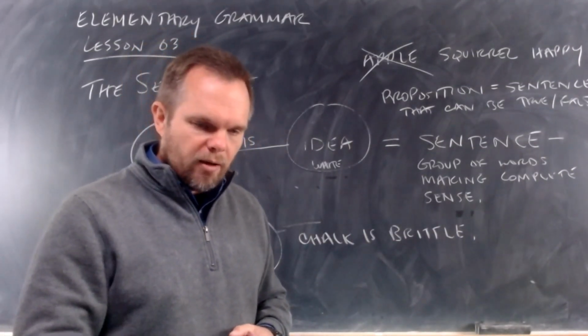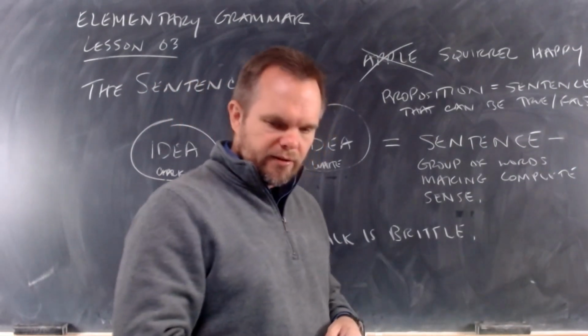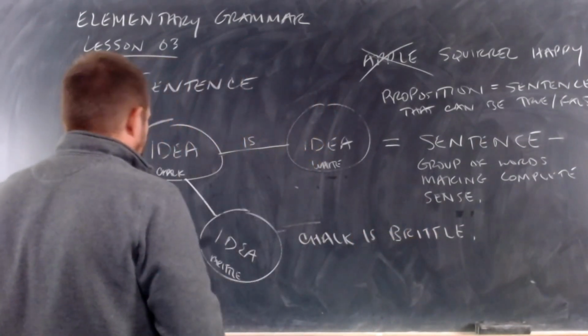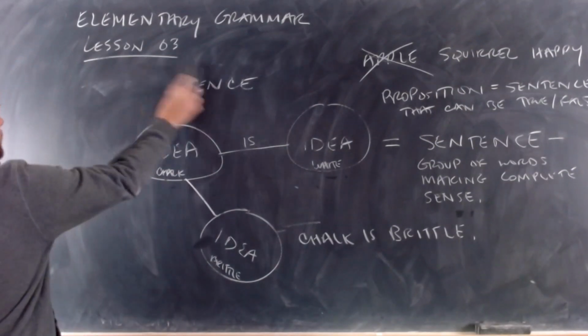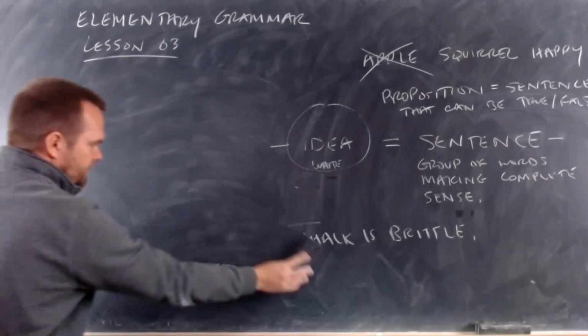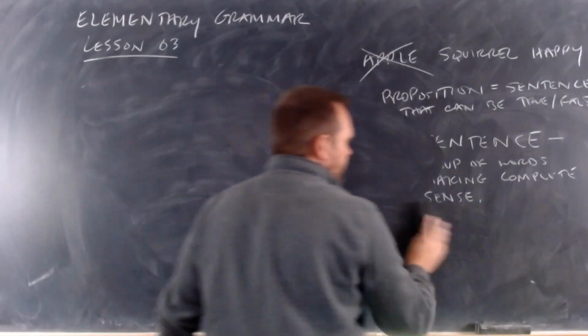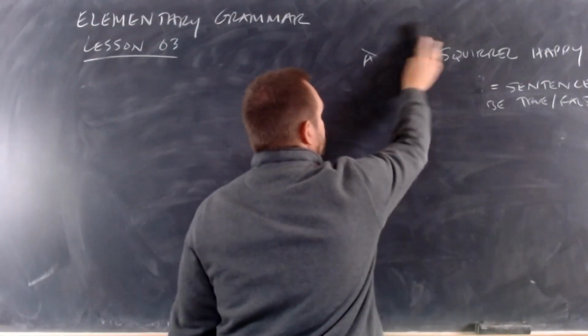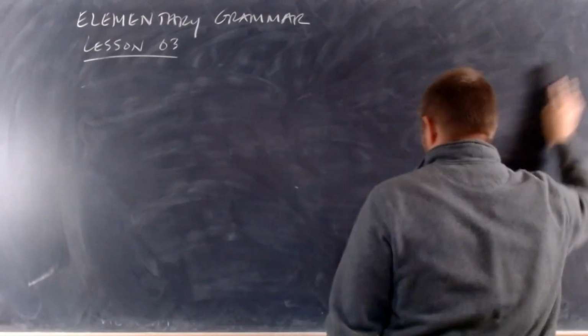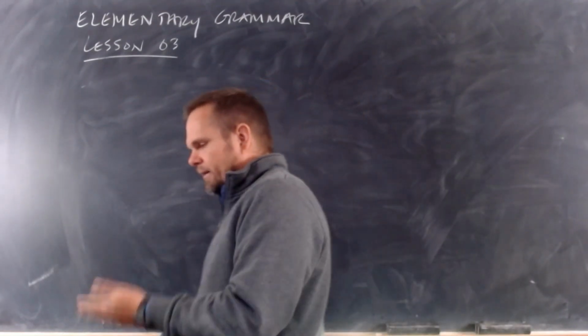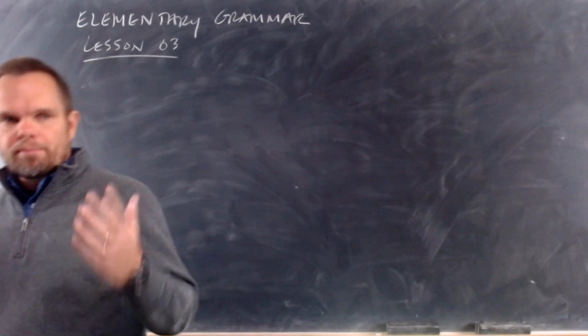The other thing that's helpful in lesson 3 is that they give us 5 rules for writing sentences, which we need to make sure we learn. And this is the kind of stuff that college students still get wrong. You have to learn these rules for sentence making, and you need to always practice them.